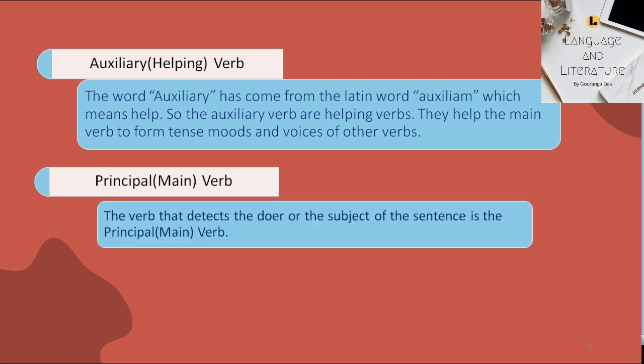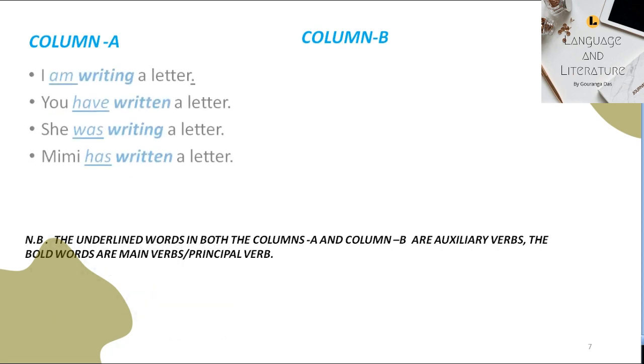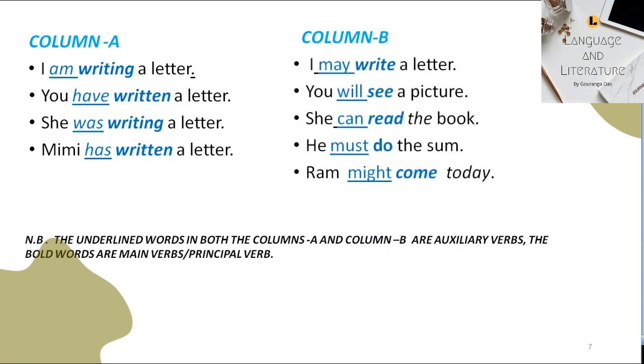Principal verb. Principal verbs, as the name implies, are those verbs which can be used independently in a sentence. They need help to make tense, mood, or passive form. Sometimes in asking questions and making negations, the principal verbs are also used. The principal verb detects the doer of the sentence. Now observe the sentences under column A and column B.